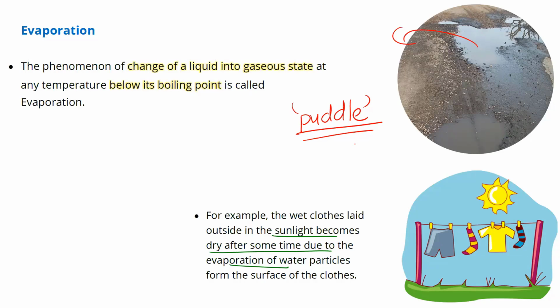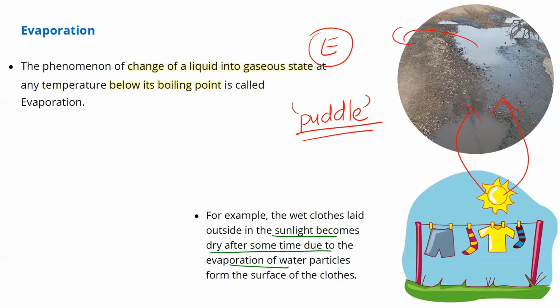And what causes that drying? Does anyone go and supply heat? Or does anyone go and boil it there? No, it doesn't happen, right? It eventually dries up because of what? Because again of evaporation only. It again happens because of evaporation. Again, sunlight and other heat sources will cause the water to evaporate.